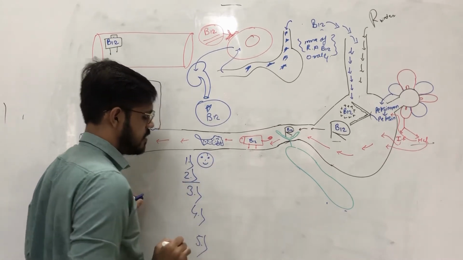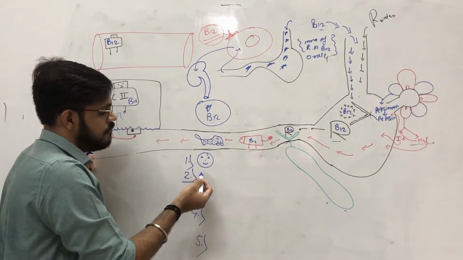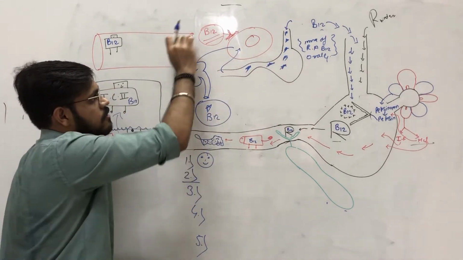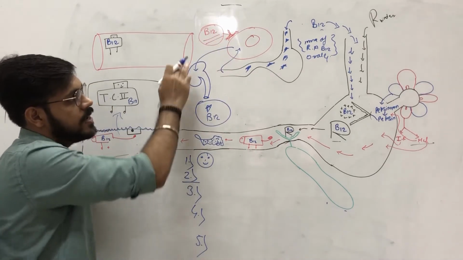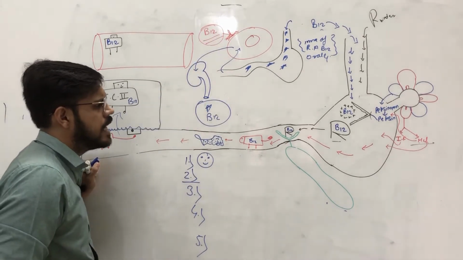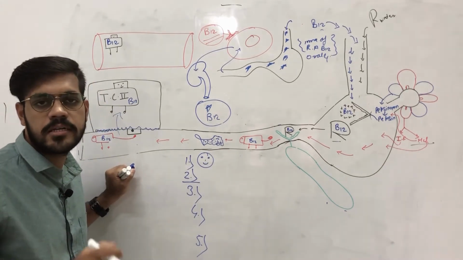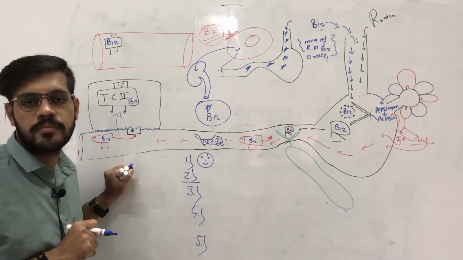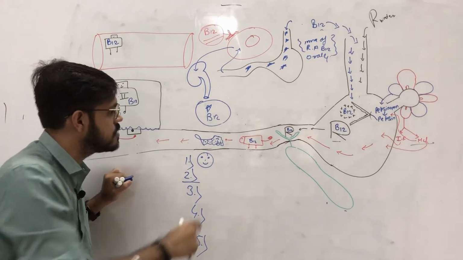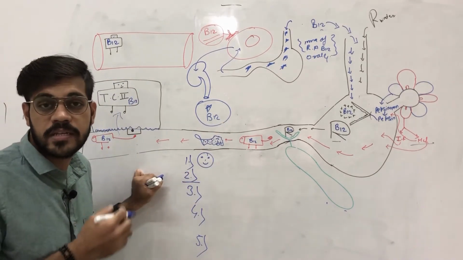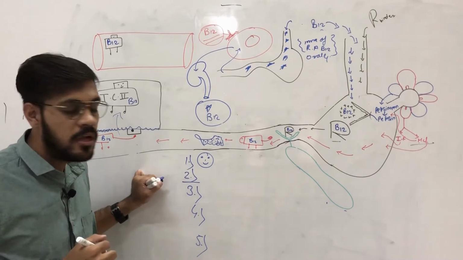In the second patient, we give him radioactive B12. We also inject normal B12 intramuscularly, but radioactive B12 is present in the urine in very small amounts, or not in significant amounts.